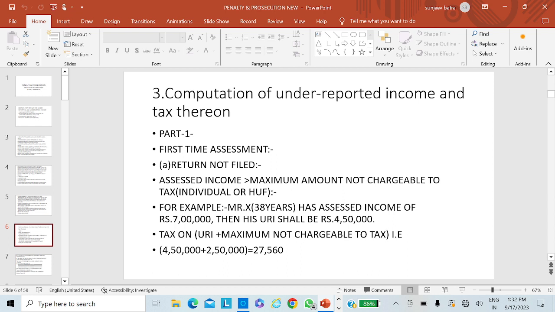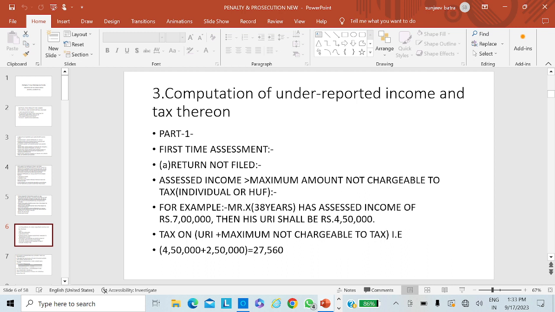Most importantly, now second in this category, in this subsection, where the assessee has not furnished the return of income or the assessee has furnished the return of income in response to notice under section 148. In that case, what happens?